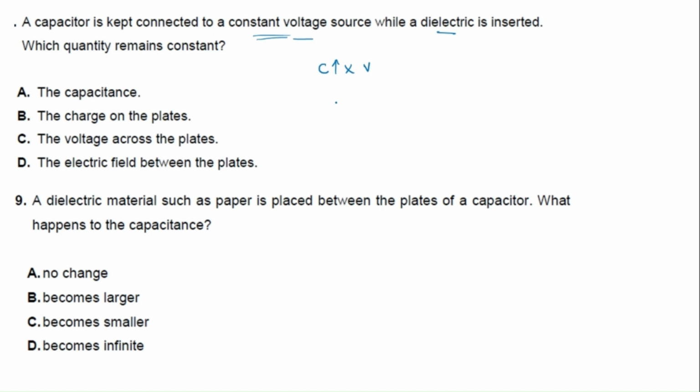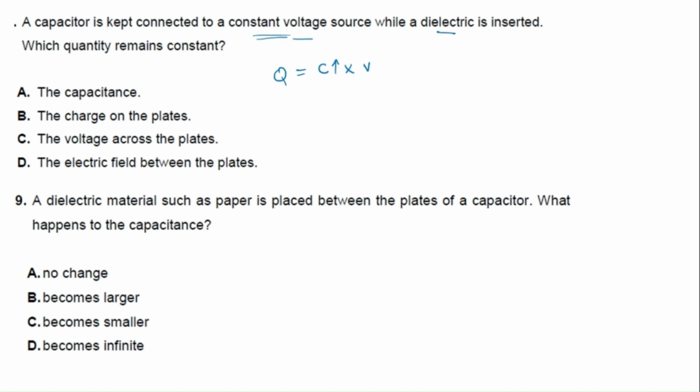But I told you the capacitor will not affect the charge as well. So what will happen in this one? For example, let's say Q is equal to 2 times V. Now we increase, it becomes 5 times V. So the charges will change.